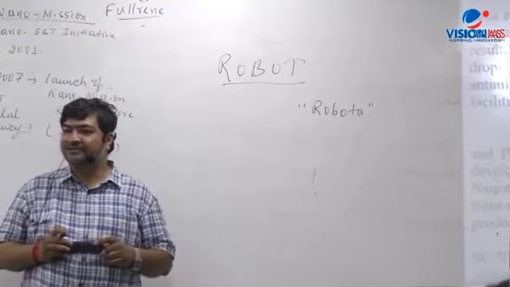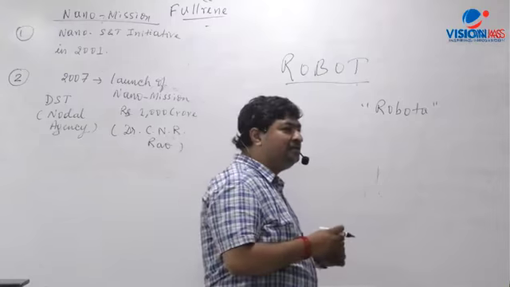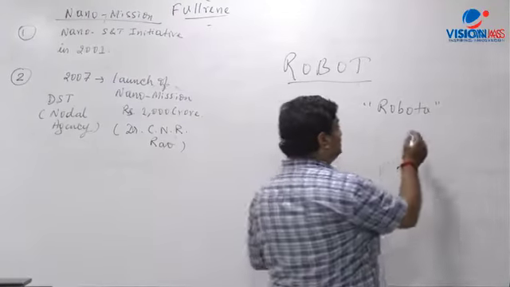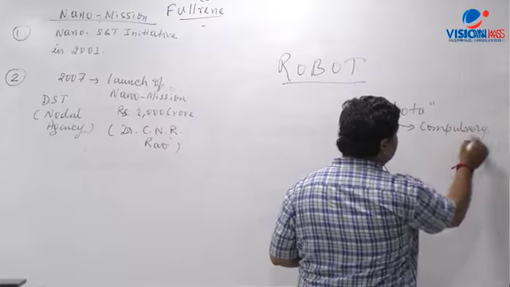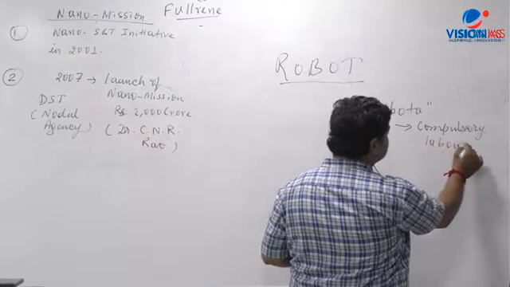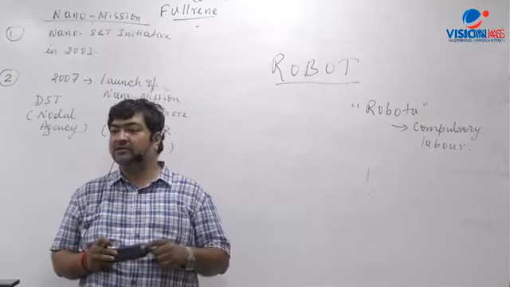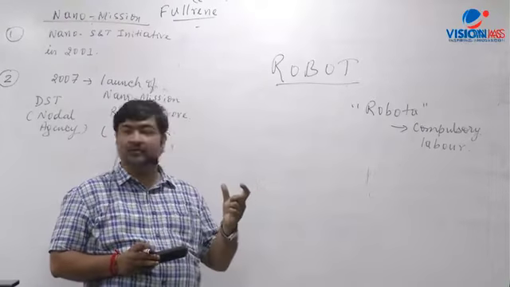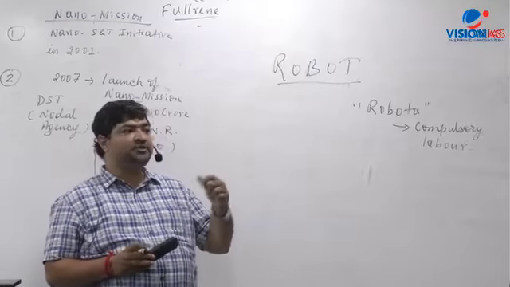Robota word comes from that. And robota means actually a person who has to provide the service, compulsory service, or you can say compulsory labor. There is a person who has to deliver or give compulsory labor or service there. Right? It has to give the labor. That's what robota means. That's why I'm saying the literal meaning of the term, from where the English word robot has come. But I'll give you the history of this.